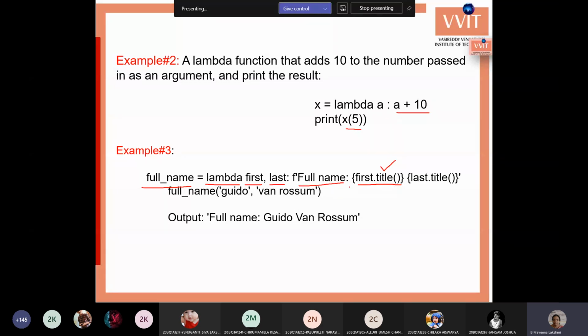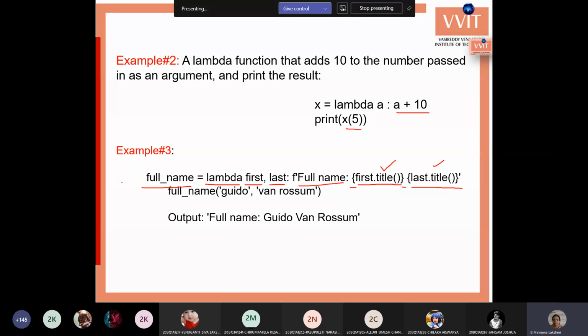First dot title within the curly brackets, we are using it to print that particular value here, and last dot title also converts the last name into title case. It substitutes the values of the first and last variables here and forms a string as full name colon your given values.